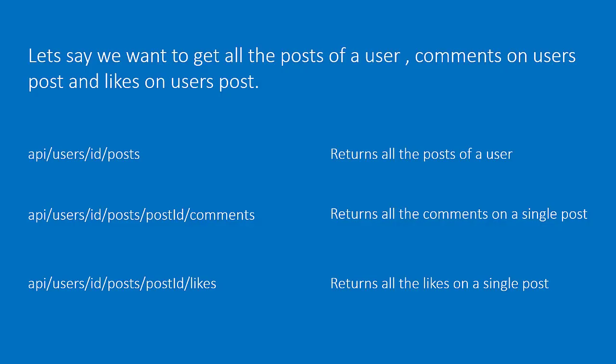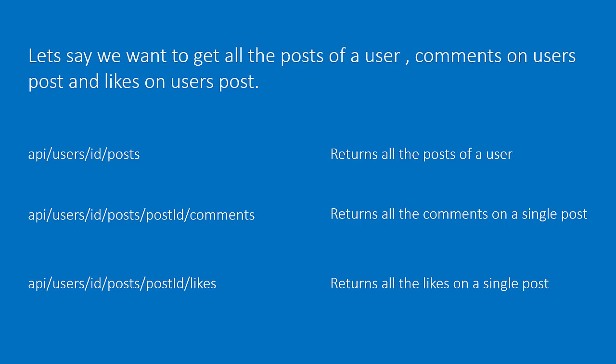Let's take an example of a simple Facebook application where we want to show the posts in the newsfeed. I'm not going into the complexity of the Facebook data structure, so I'll simply consider the posts of a single user. Let's say we want to get all the posts that a single user has created, then we want to get the comments on each post. Also, we want to get the likes on each post.